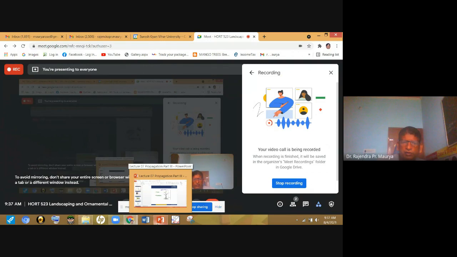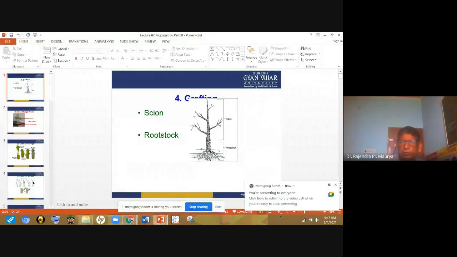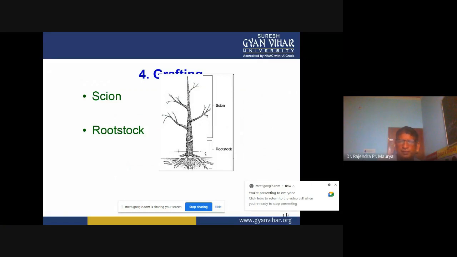Asexual or vegetative propagation is also known as clonal propagation. In this technique, we take a piece or part of a plant and from that we multiply the plant. That is known as vegetative propagation.